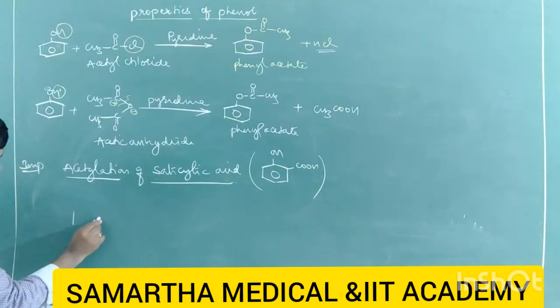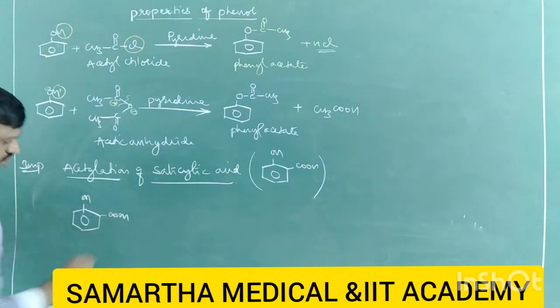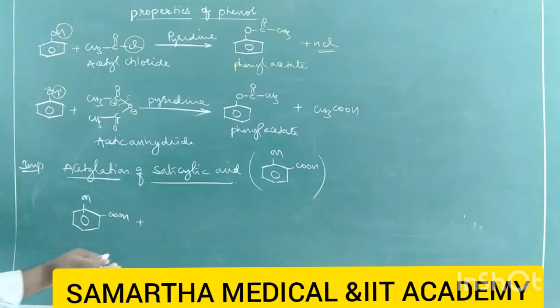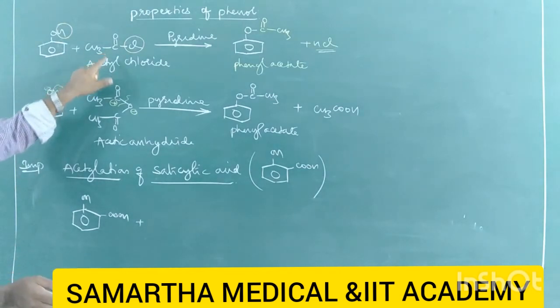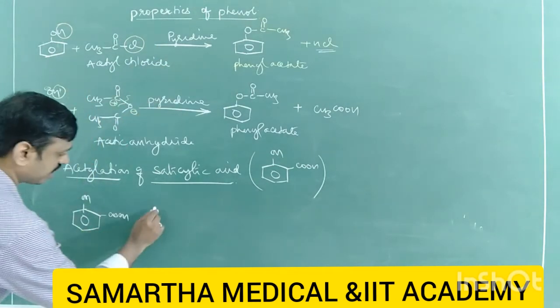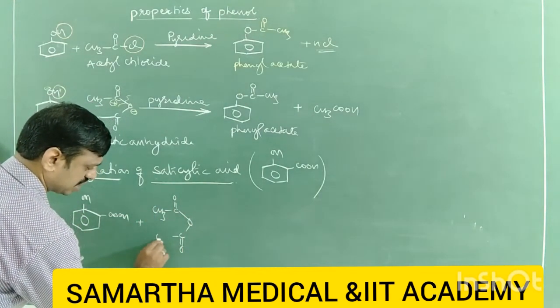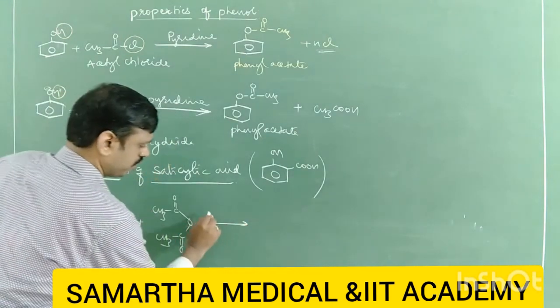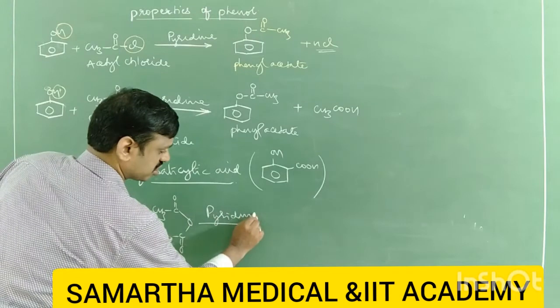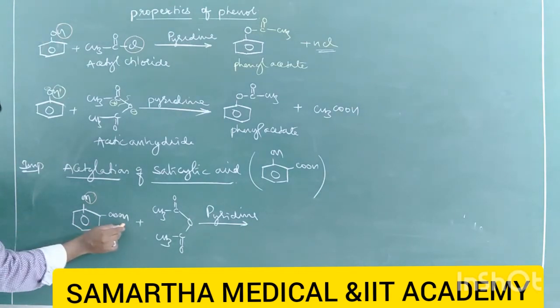Here salicylic acid, with OH and COOH, undergoes acetylation. In acetylation you can take either acetyl chloride or acetic anhydride, in the presence of pyridine base. I will take acetic anhydride; even acetyl chloride is not a problem. This pyridine is a must. It is a weak base. Come on, tell me what happened here. Acetylation takes place only on this OH hydrogen, but not on COOH.